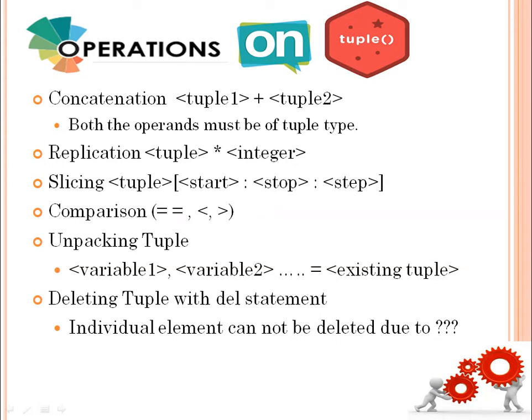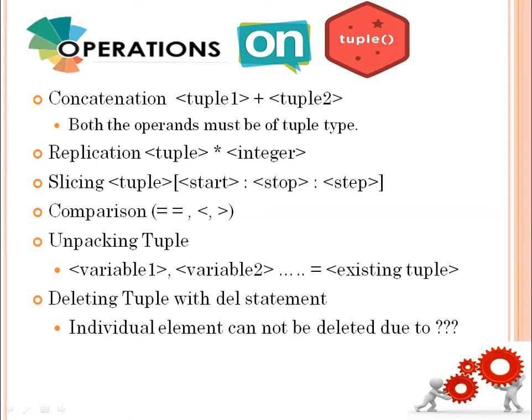Operations on tuple. Concatenation, tuple 1 plus tuple 2. Both the operands must be of tuple type. Replication, tuple into some integer, it will replicate that tuple that number of times. Slicing of tuple, you will know it like in strings and lists. Comparison is also there like in lists: double equal to, less than, greater than, not equal to, all the things.